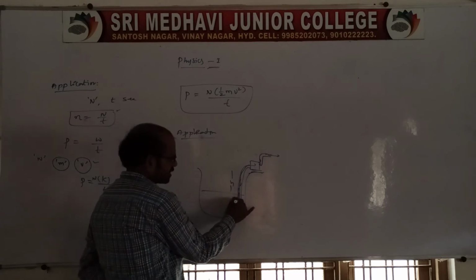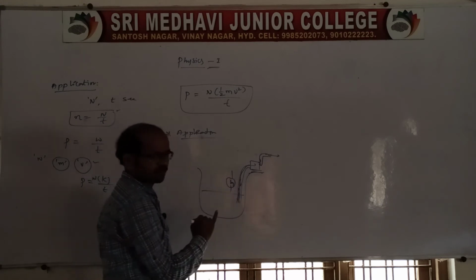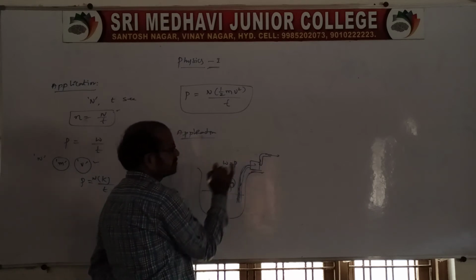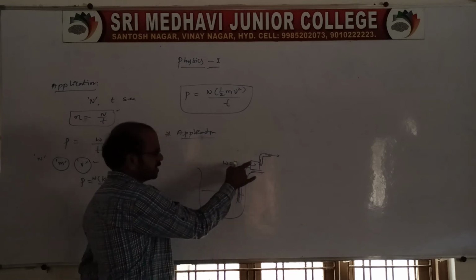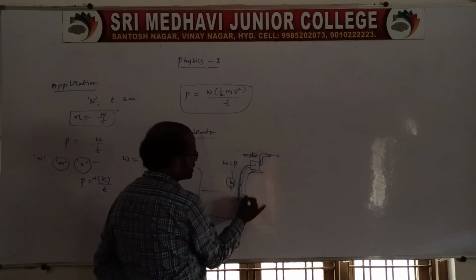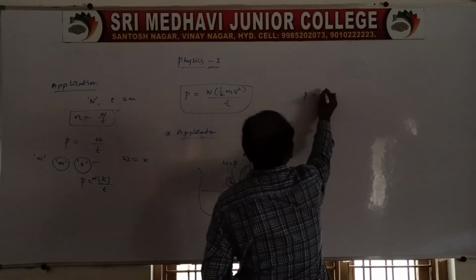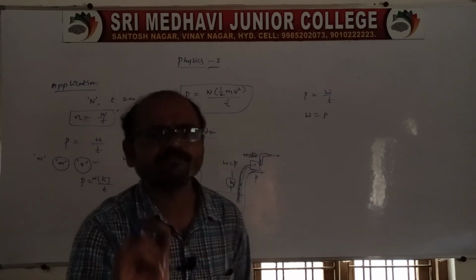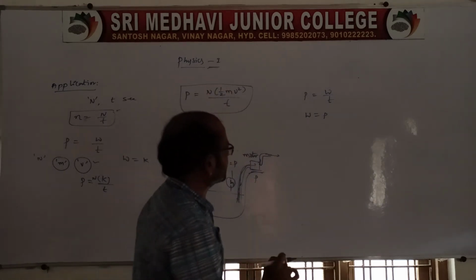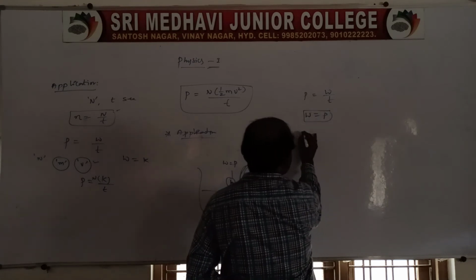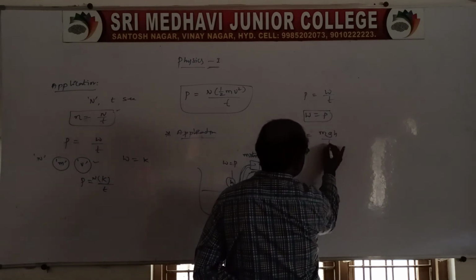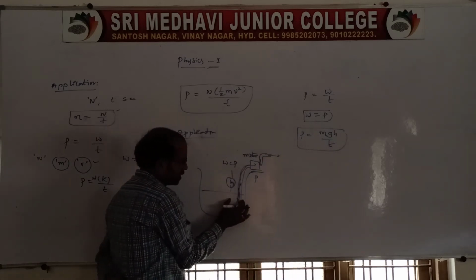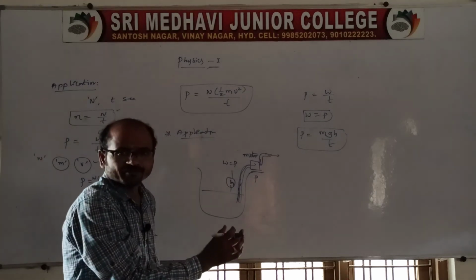We are lifting the water from a well of depth h, so work is done which is in the form of potential energy. The power of the motor, P, is work done by T, and for lifting, the work done is potential energy. So power is equal to mgh by T, for lifting the water from the well of depth h.